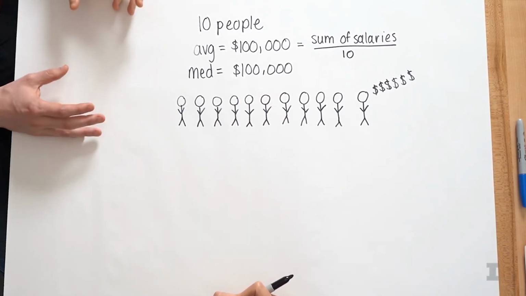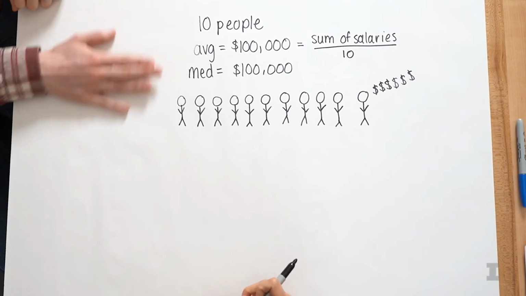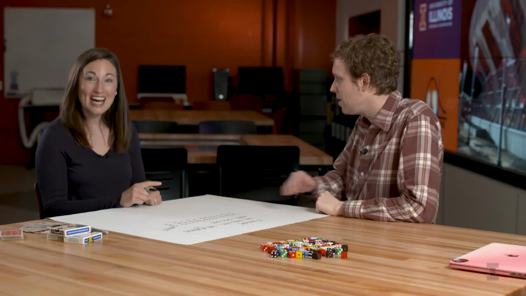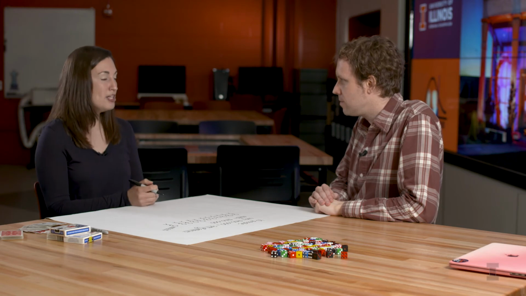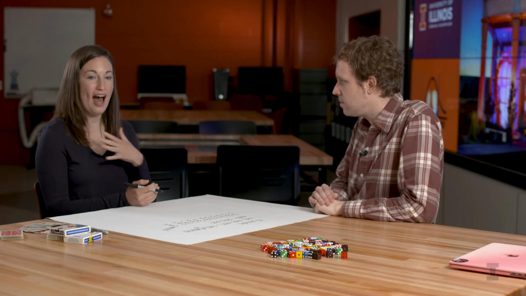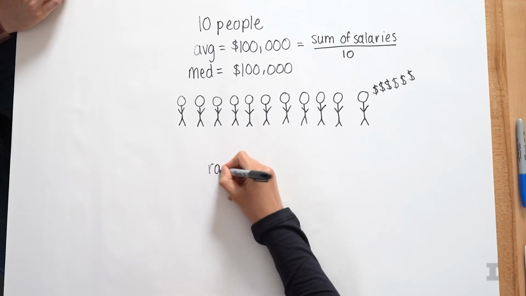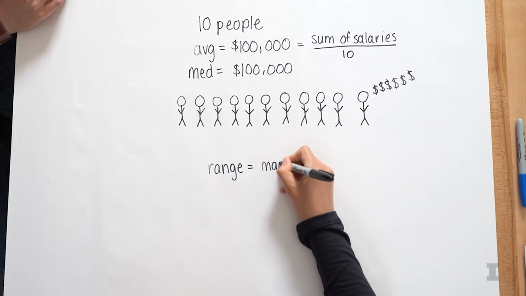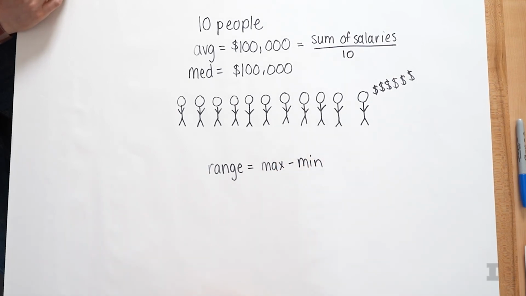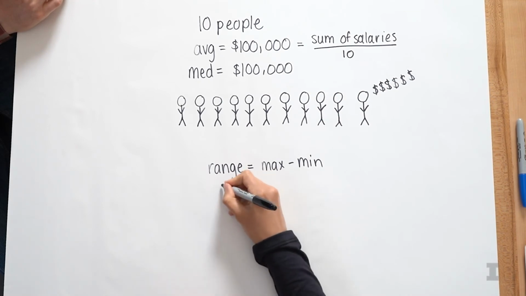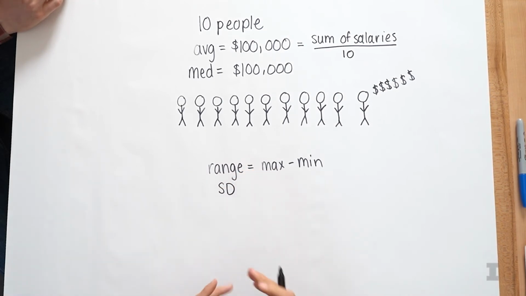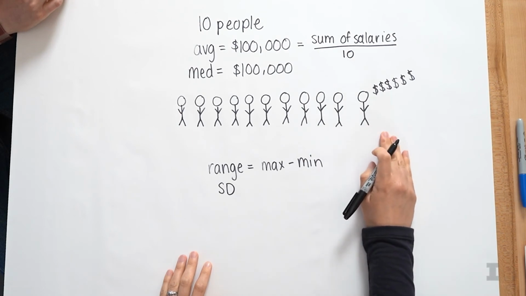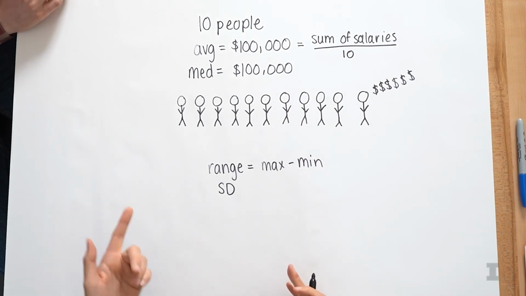So when you think about descriptive statistics, you looked at these measures of center. Are there other descriptive statistics that you look at as a statistician? Yes, actually. So we have measures of center. And then another thing I think of is measures of spread. So how spread apart is the data? Two really common measures of spread that I look at are the range, which is pretty straightforward to calculate. It's just the maximum value minus the min. And then also the standard deviation, or sometimes we abbreviate it as SD, which basically takes every single person on the list and looks at, on average, how far they are from the mean.